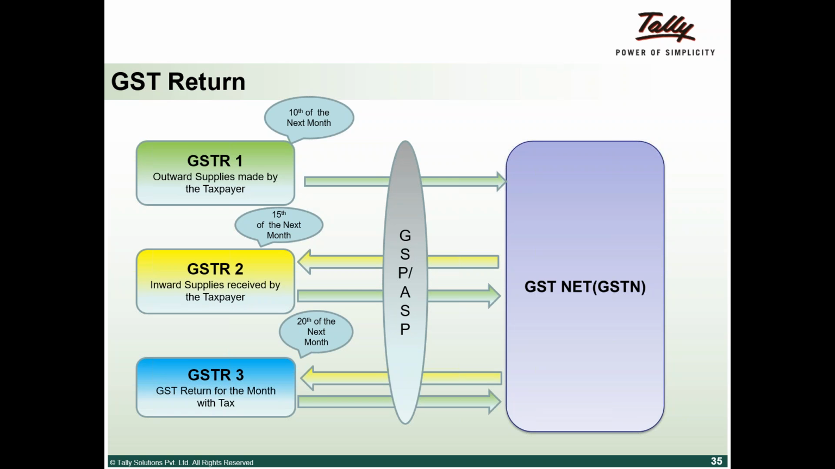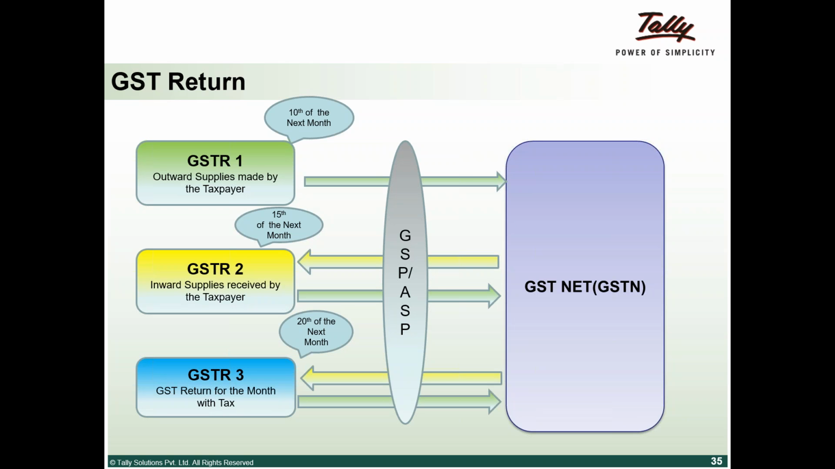The rough estimate is that there will be 9 million people who will be filing returns, of which at least 6 million, they think, should be filing returns in the first or second month when this system goes live. So the entire 6 million cannot hit the GSTN servers. So what they're proposing is a concept of GSP, which is GST Suvidha Provider.